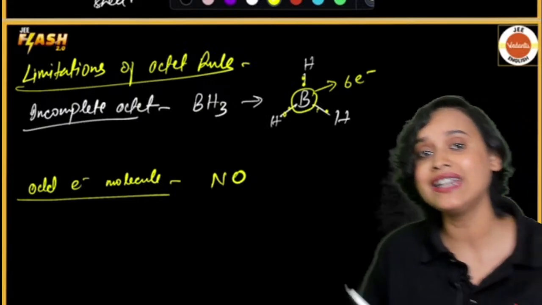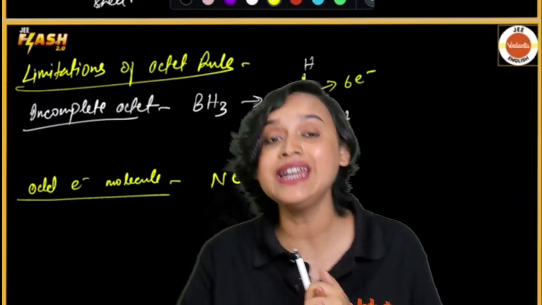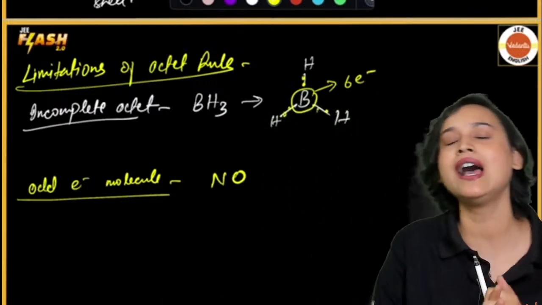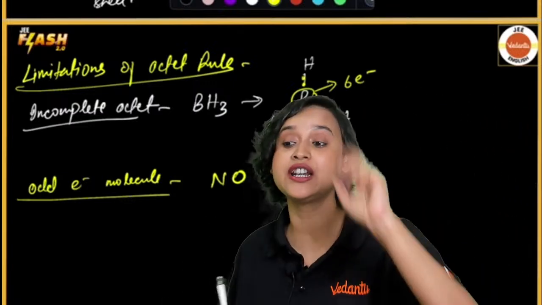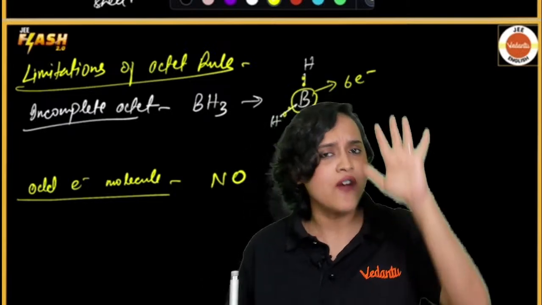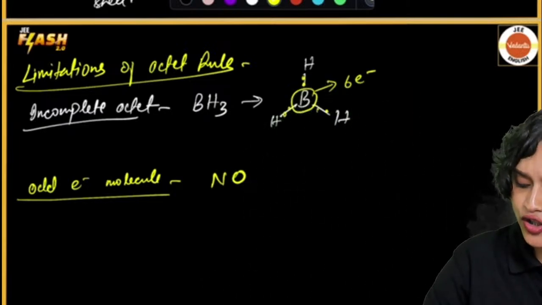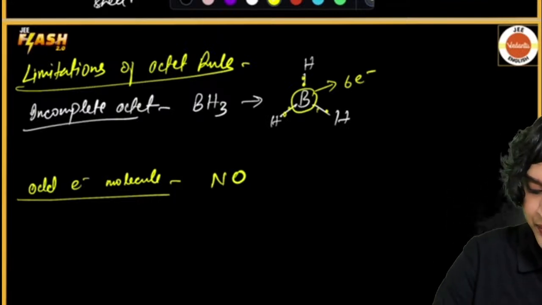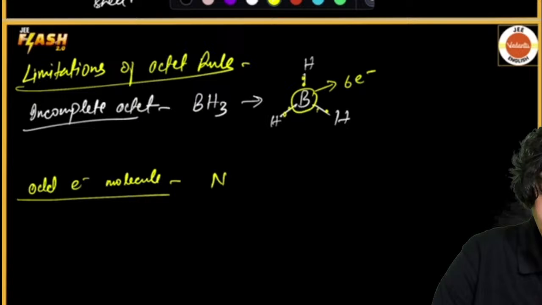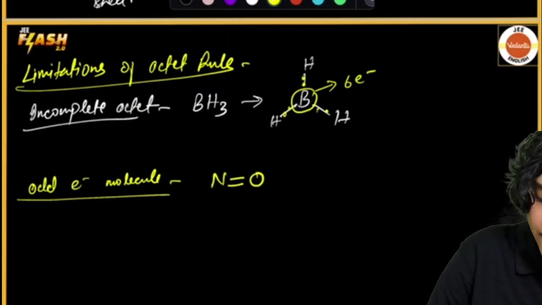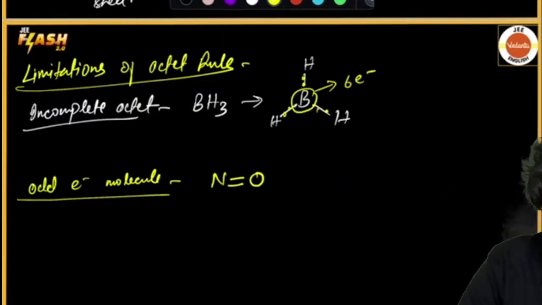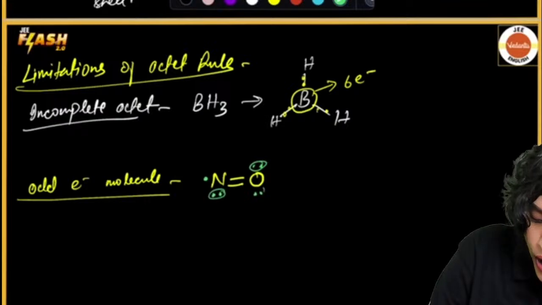Now we all know that in the case of nitrogen, how many electrons does nitrogen have in its outermost shell? Nitrogen has, my dear students, 5 electrons in its outermost shell, right? So 5 electrons. Let me rub the oxygen from here and write it here. So now you see that nitrogen has 5 electrons, right? Let's say that here it has formed a double bond and it is sharing 2 electrons here, with lone pairs.